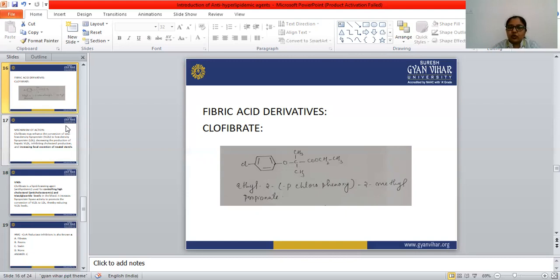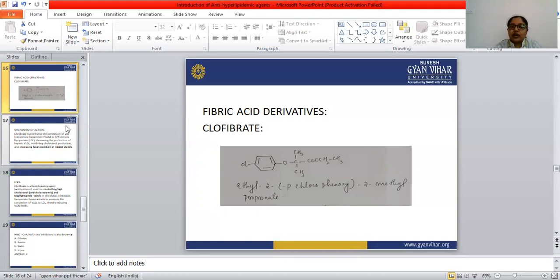So this is the HMG-CoA reductase. This enzyme is necessary for the production of cholesterol, and the statin blocks the HMG-CoA reductase enzyme. This enzyme is necessary for the production of malonate, and malonate is the building block of the synthesis of cholesterol. When the malonate is decreased due to the lack of the enzyme, what happens? The cholesterol synthesis is also blocked.